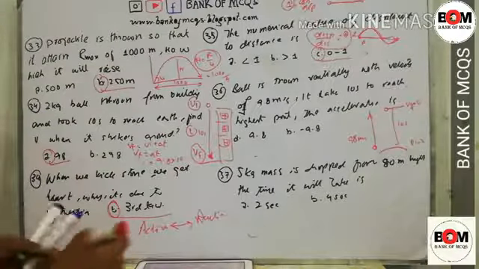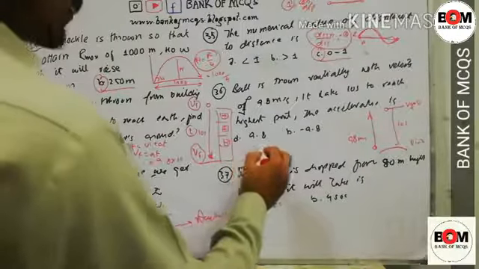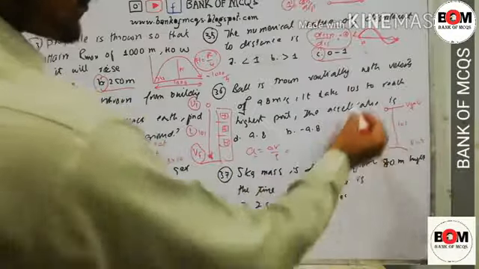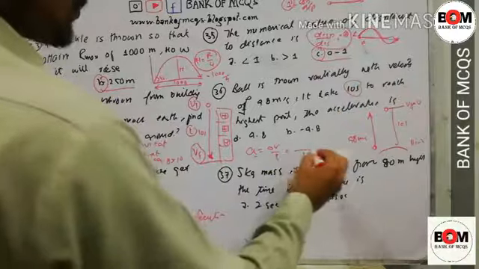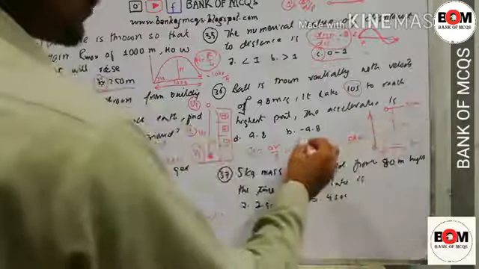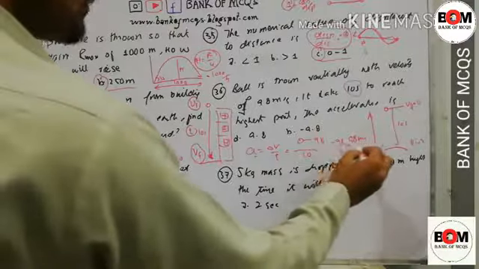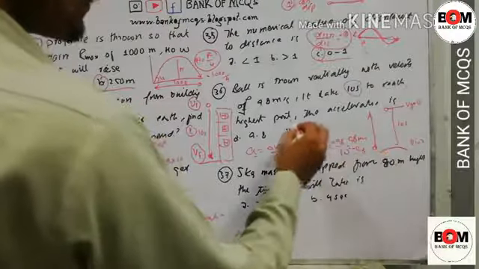We have been asked for acceleration. Simply, acceleration is equal to delta V divided by t, and the time is 10 seconds. In the change in velocity, the final velocity was 0 and the initial was 98. So minus 98 divided by 10 is equal to minus 9.8.